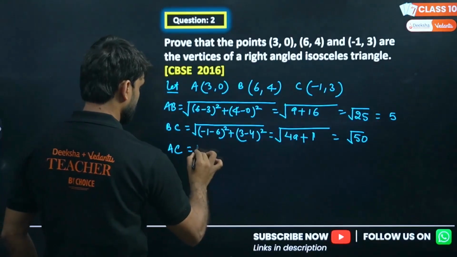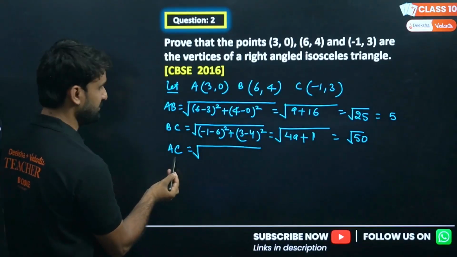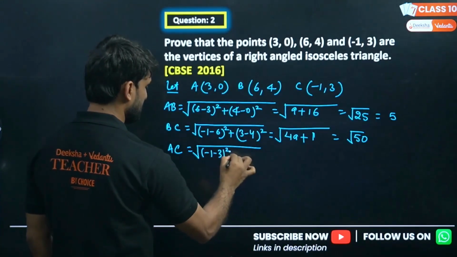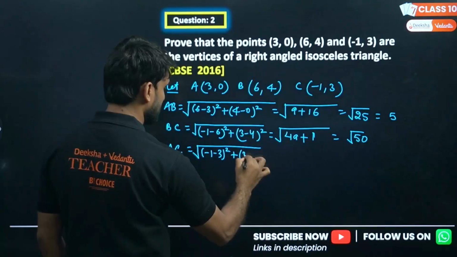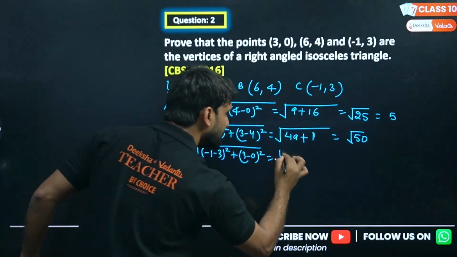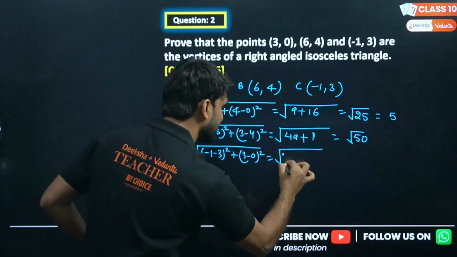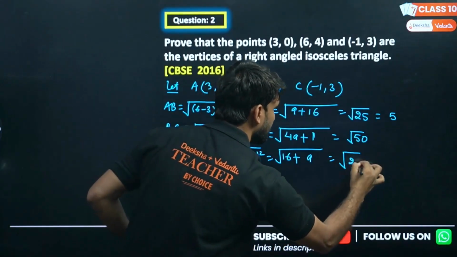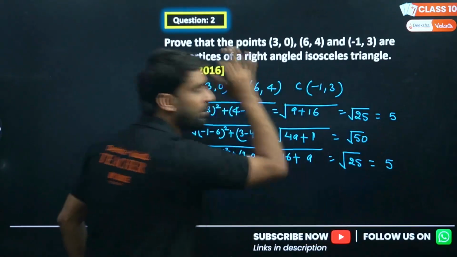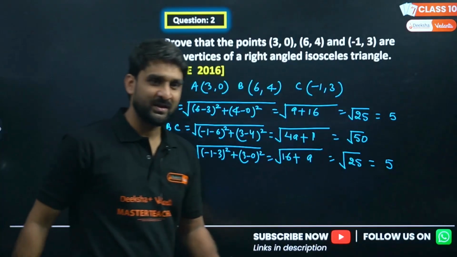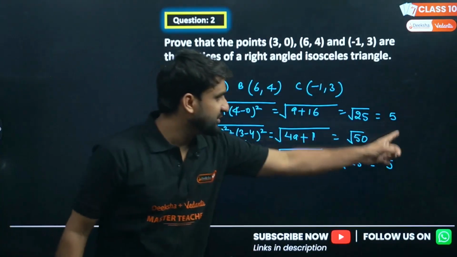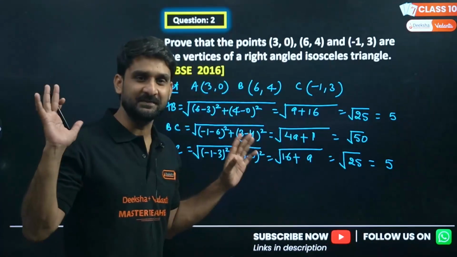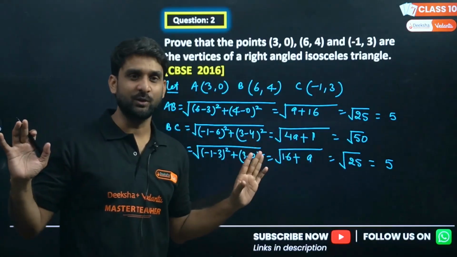AC, C is having second position. So minus 1 minus 3 whole square plus 3 minus 0 whole square. Okay, and this will be minus 3 minus 1 is minus 4, minus 4 square is 16, 3 minus 0 will be 9, and this is under root. Wow, one thing is clear here. We are getting AB and AC both equal to each other, 5 by 5. So this is clear. The triangle is isosceles because two sides are equal to each other.